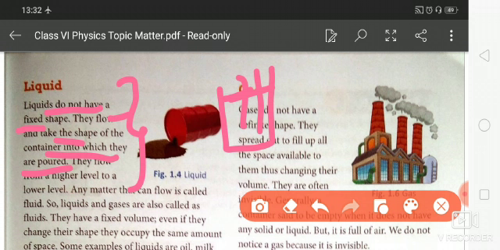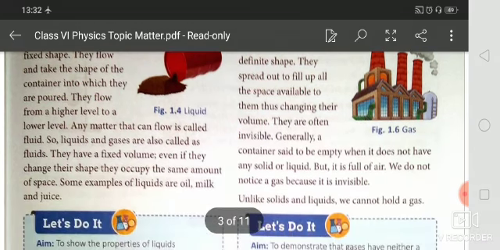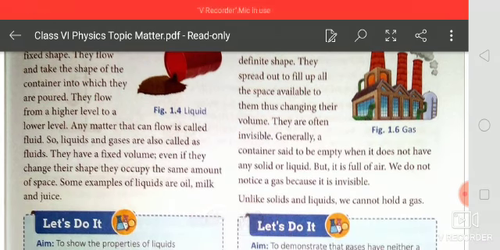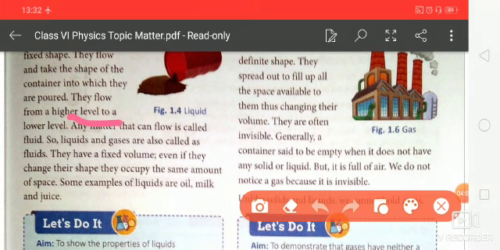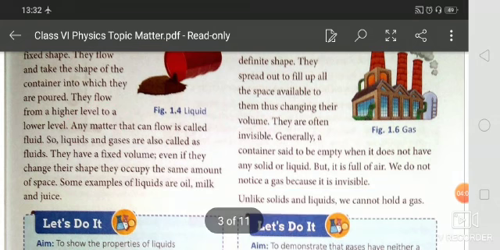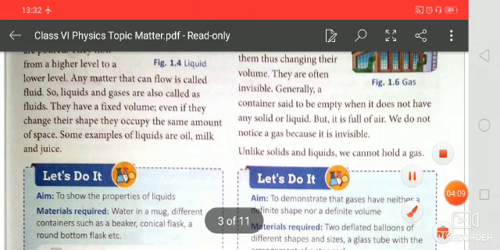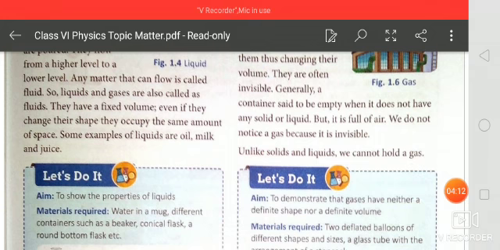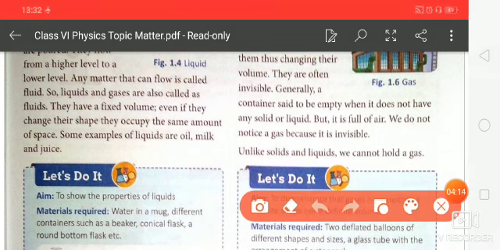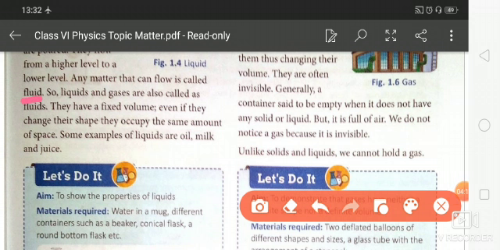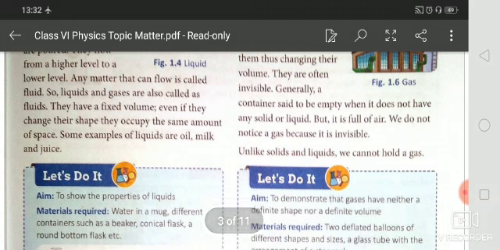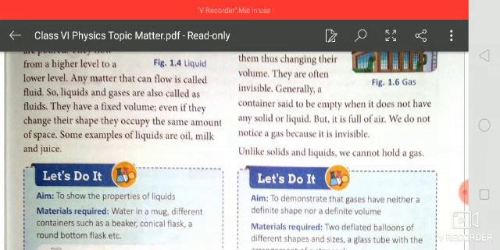Students, now these liquids flow from a higher level to a lower level, and any matter that can flow is called a fluid, like liquid and gas. So liquid is called a fluid because it can flow. Why is liquid called a fluid? This is a question. A matter which can flow is called a fluid, and we know that liquid can flow, that's why it is called a fluid.